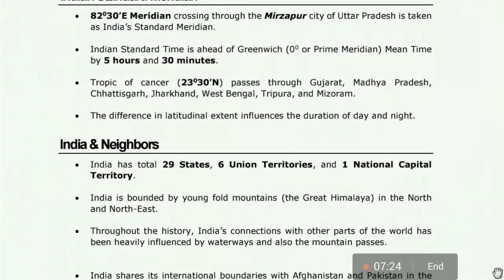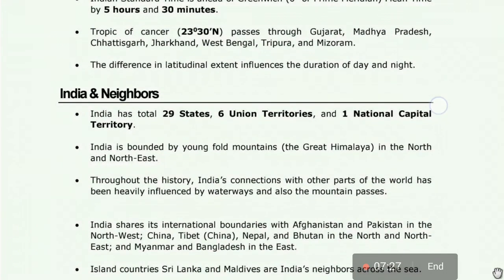India and neighbors. India has a total of 29 states, 6 union territories and 1 national capital territory. At present, India has 28 states and 9 union territories and 1 national capital. India is bounded by young fold mountains, the Great Himalayas, in the north and the northeast.